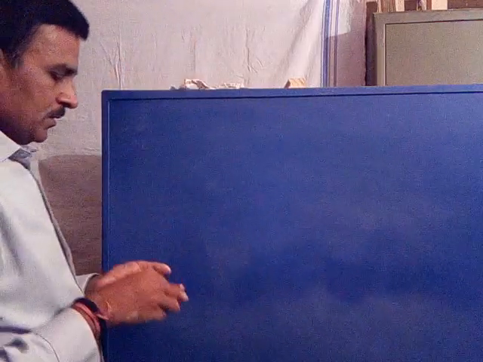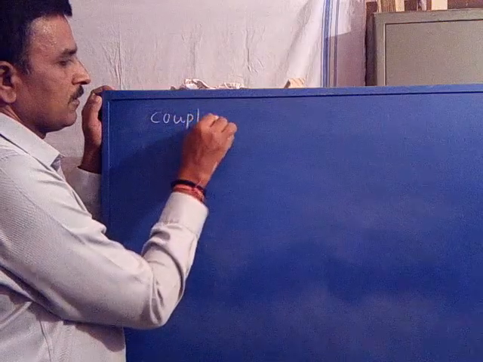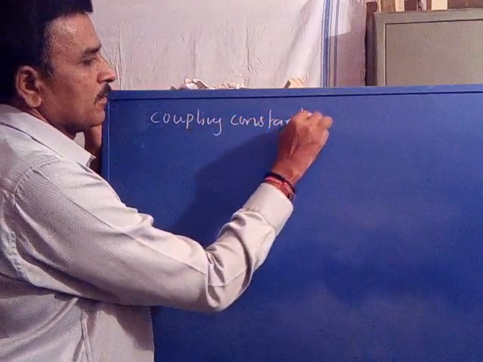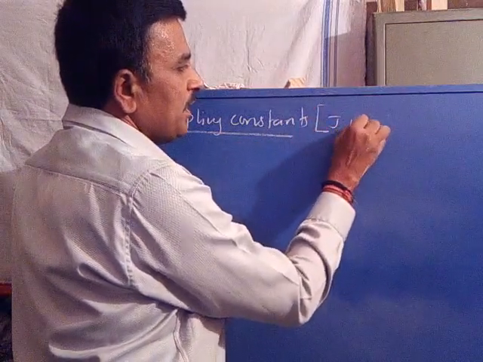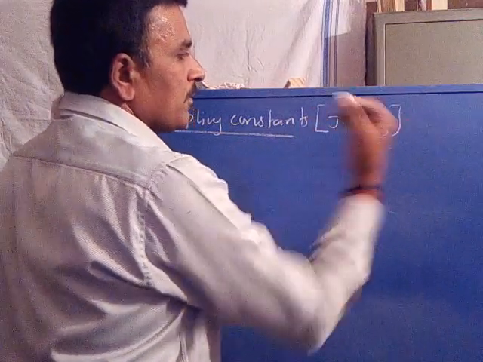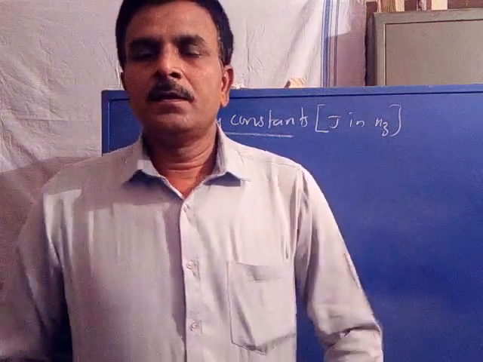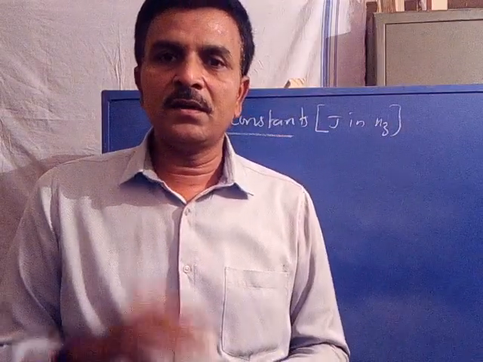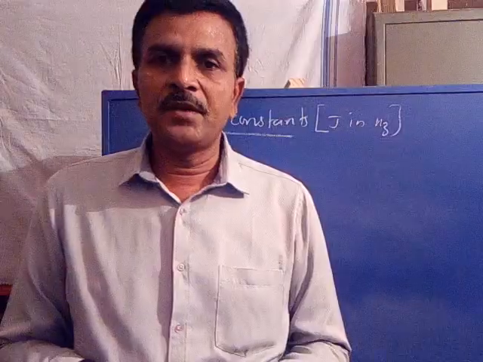Now, coming to the coupling constants. The coupling constant J in Hertz. What is a coupling constant? The distance between any two lines in a multiplet signal is called the coupling constant.